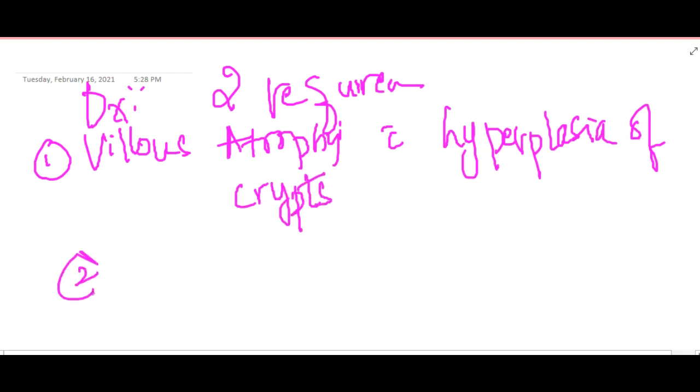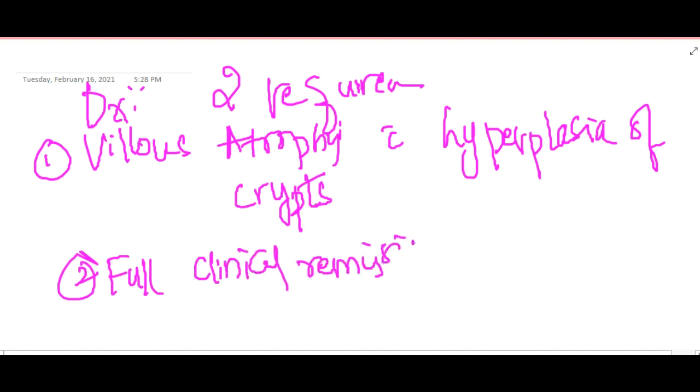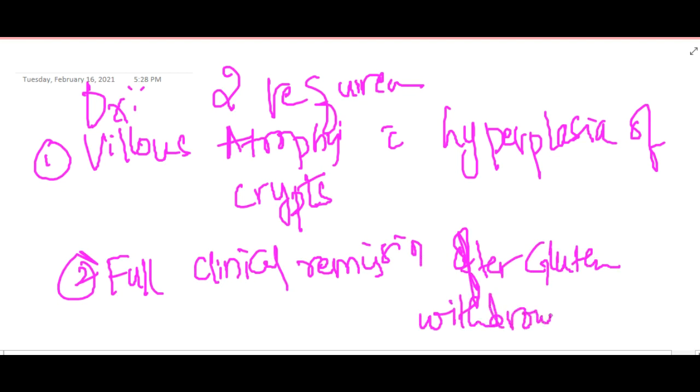Second, there should be full clinical remission after gluten withdrawal. That means the person should be completely normal once you remove the gluten. These two are very important.